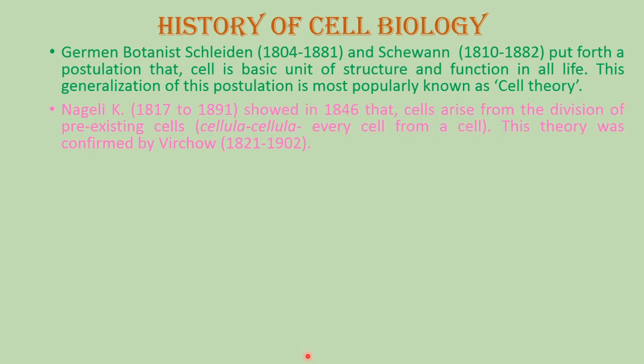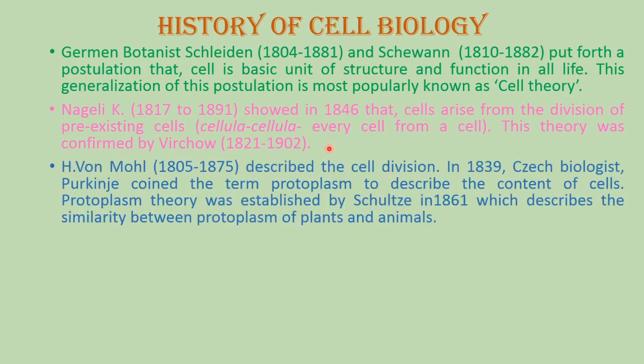Then there was a scientist, Nageli, 1817 to 1891. He showed that cells arise from the division of pre-existing cells, and this model is most popularly known as omnis cellula e cellula, meaning every cell comes from a cell. Any cell cannot be formed or synthesized de novo; it arises from a pre-existing cell. This theory was again confirmed by the scientist Virchow.